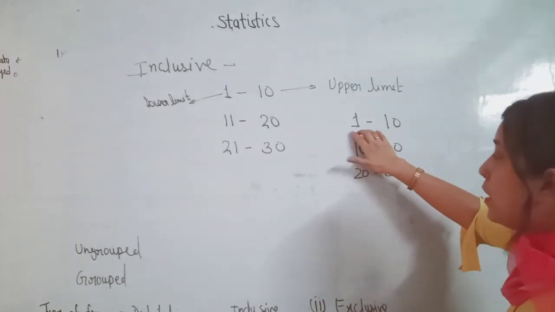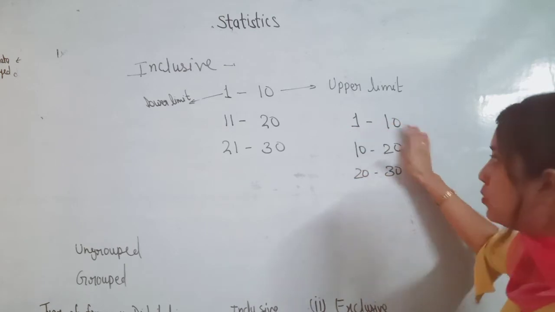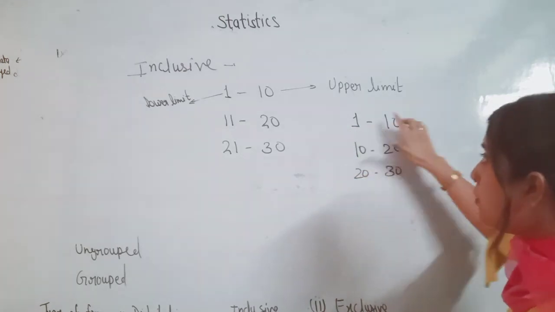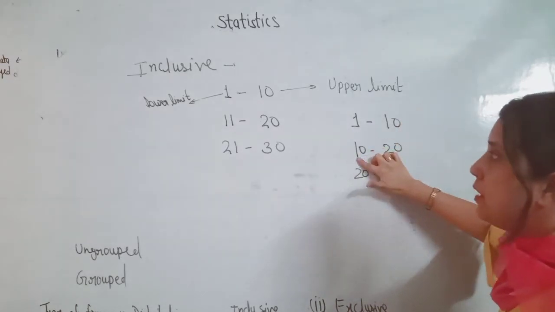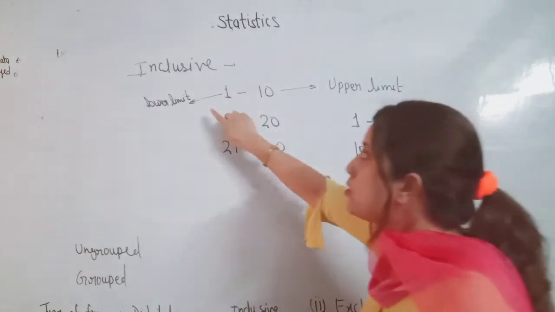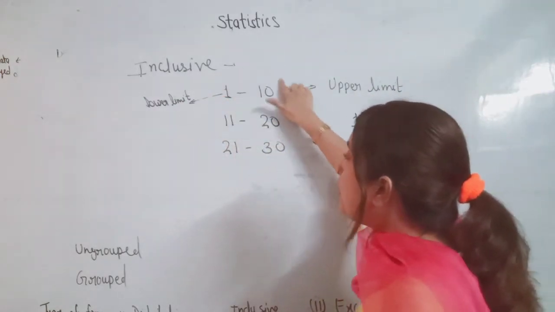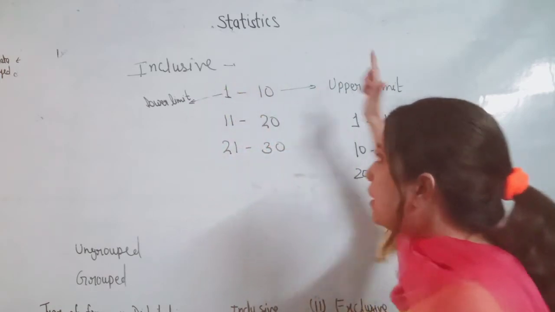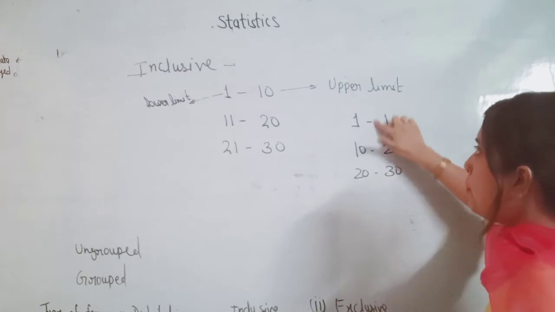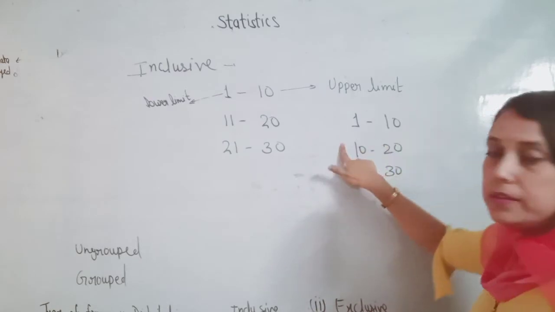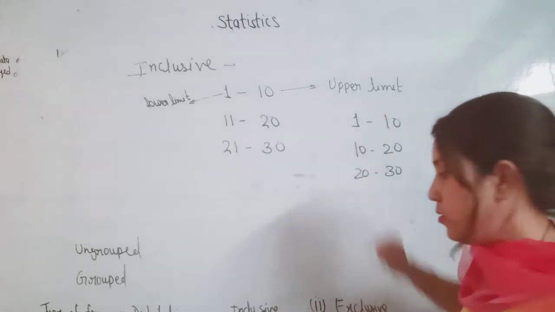So in the first interval only the numbers 1 to 9 will come: 1 is included but 10 is not included. 10 will come in the second interval. So in inclusive, the number is included in that particular interval, and in exclusive the upper limit will come in the next interval. That is called an exclusive interval.